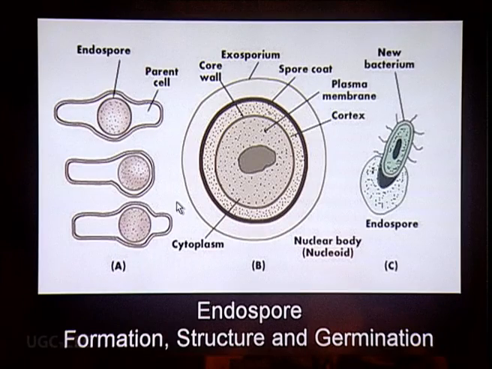Apart from the DNA, inside the core there will be the calcium dipicolinate, and there will be the small acid soluble protein protecting it from UV, as I have said, and thereby it gives a real hard structure which can survive for years together. You can see these are the different stages of endospore formation, where the spore develops, then produces the different layers as I have already mentioned, and ultimately with favorable conditions it will germinate.